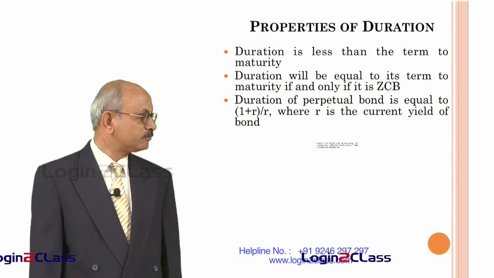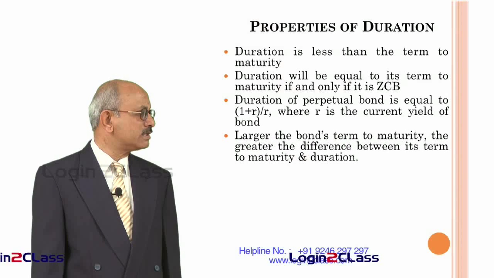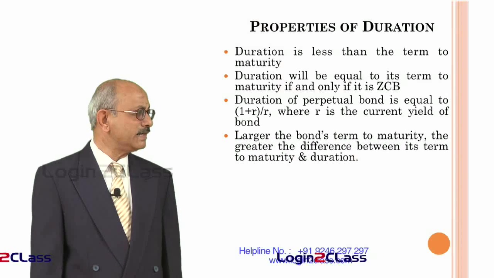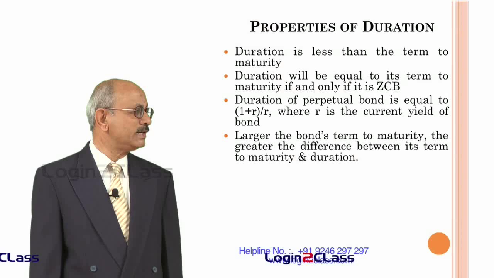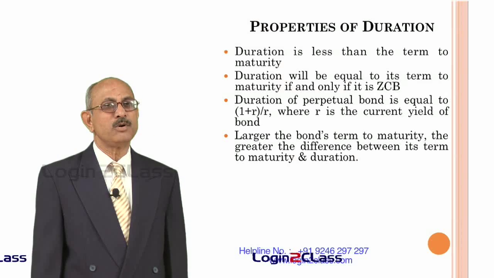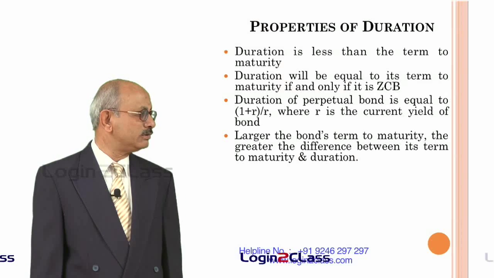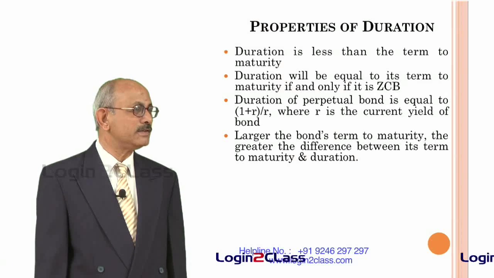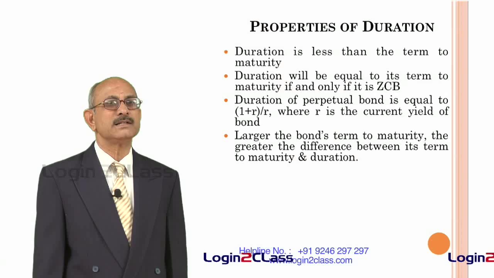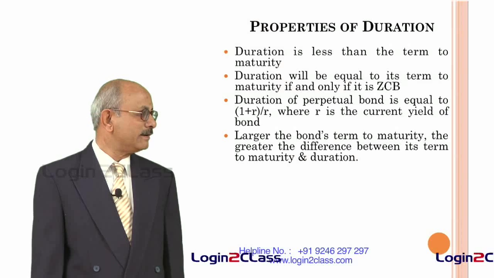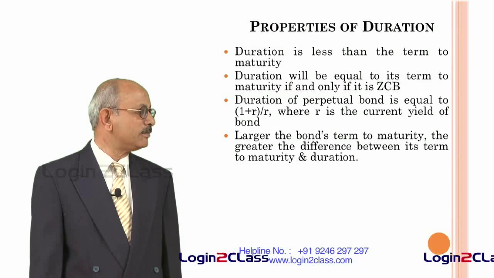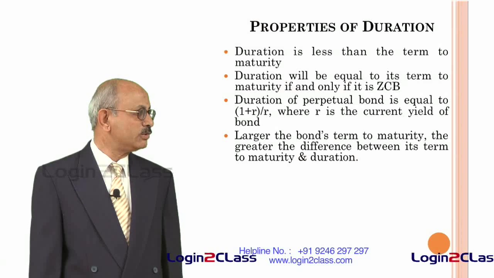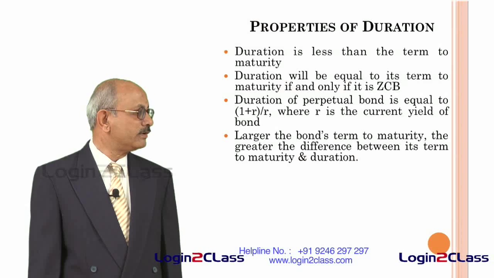And the next property is, the larger the bond's term to maturity, the greater the difference between its term to maturity and duration. That means, if the bond has a larger maturity value, the difference between the maturity and the duration of the bond will be greater. Let us say the bond has a maturity of 100 years and the duration, let us say, is 15 years.